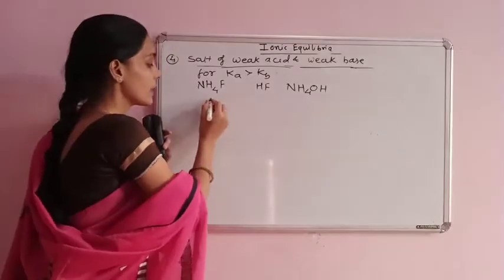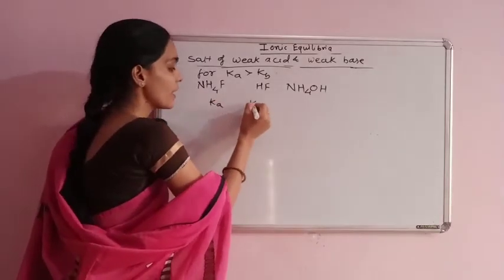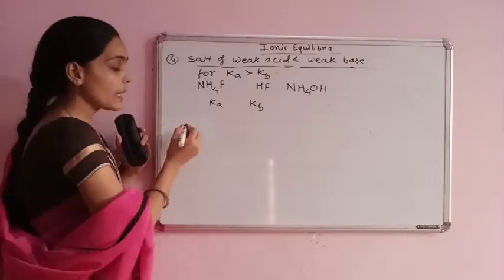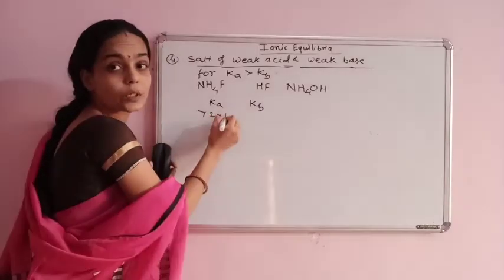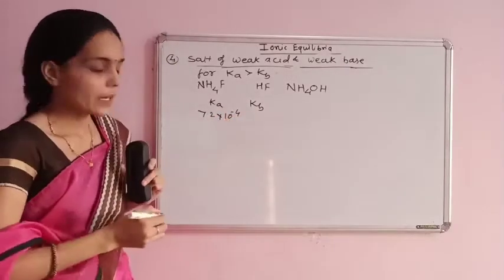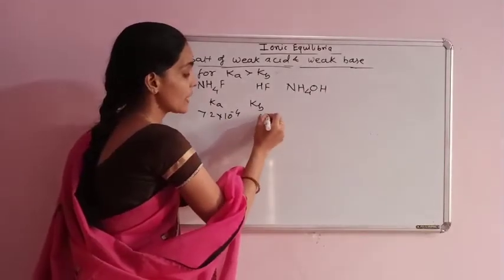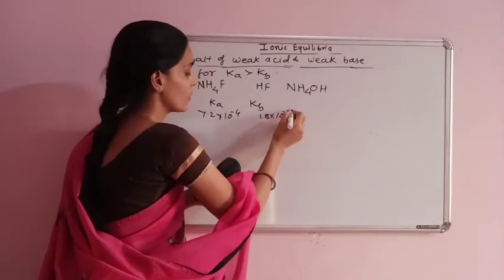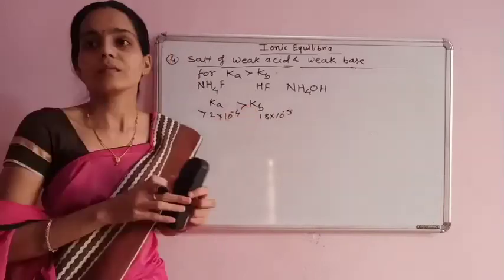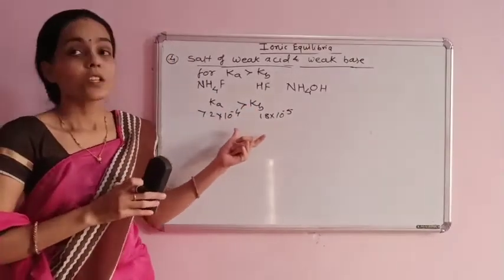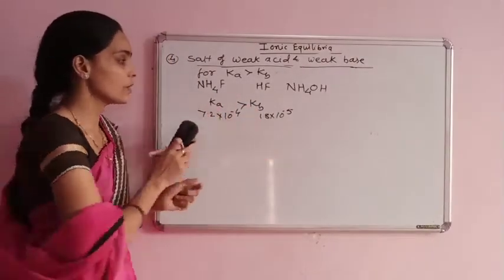But here Ka is 7.2 into 10 to the power minus 4 and the Kb value is 1.8 into 10 to the power minus 5. Which is greater? Ka is greater than Kb. The salt hydrolysis is as follows.